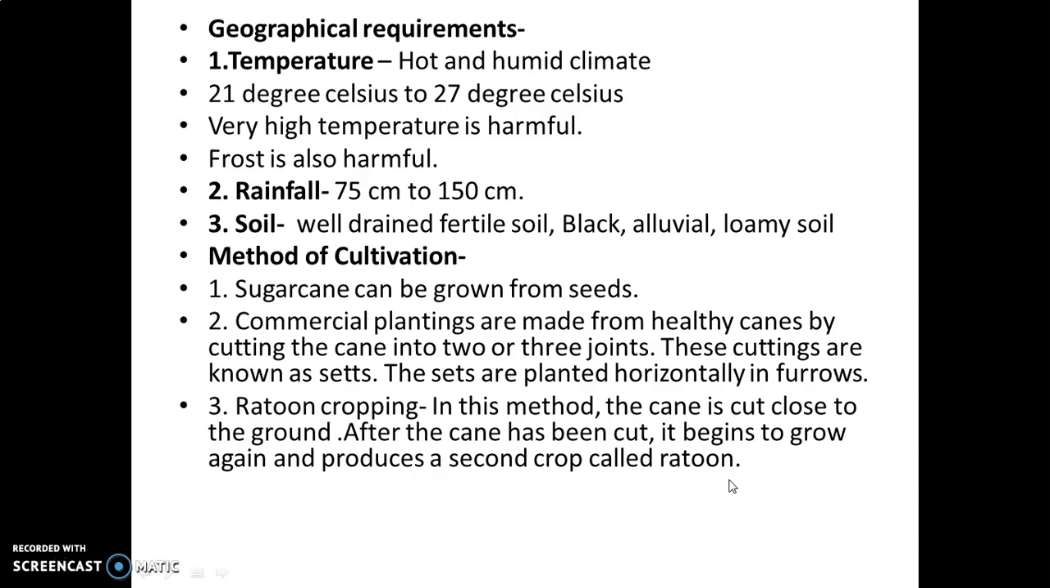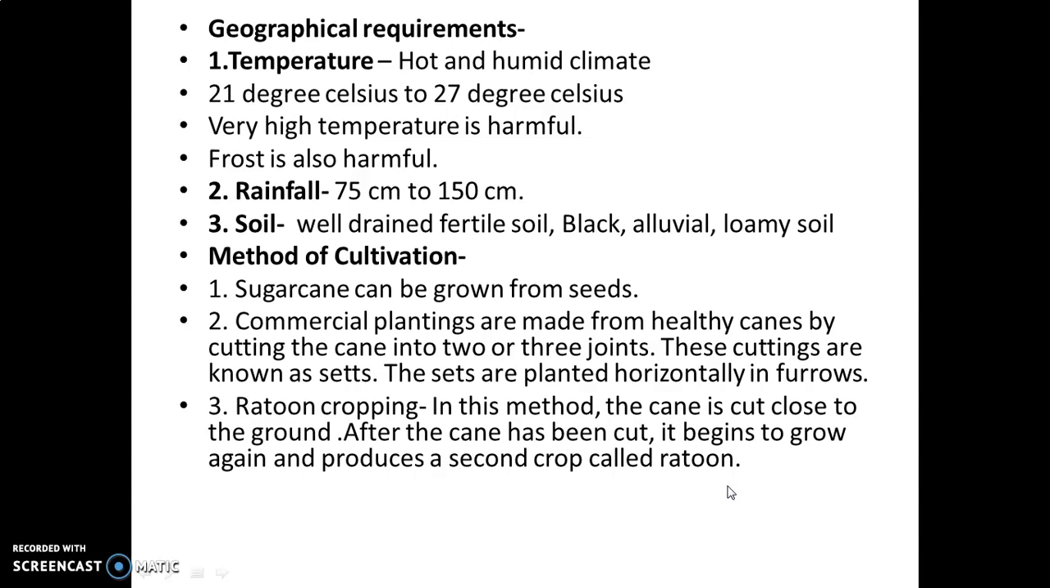The advantage of this, it saves time. Means there is no need to prepare the rows, no need to sow the seed. So it saves time. And disadvantage is, if we are cutting the sugarcane from the base of the ground and we leave the leftover part, so definitely after 10 months, after a period of time, a new sugarcane will grow from the leftover part.